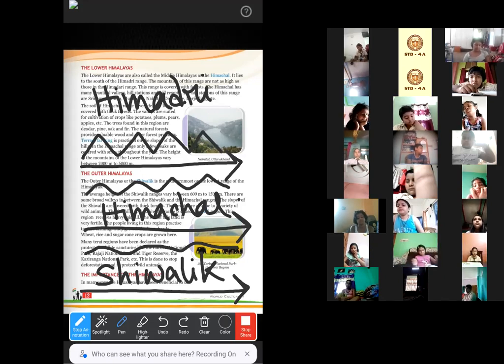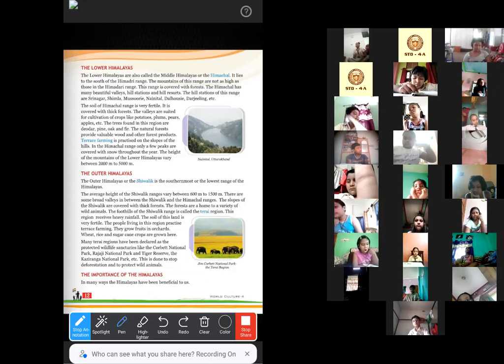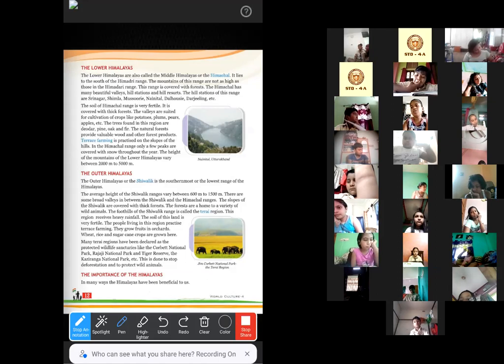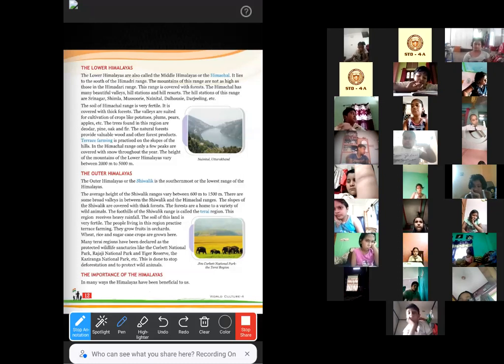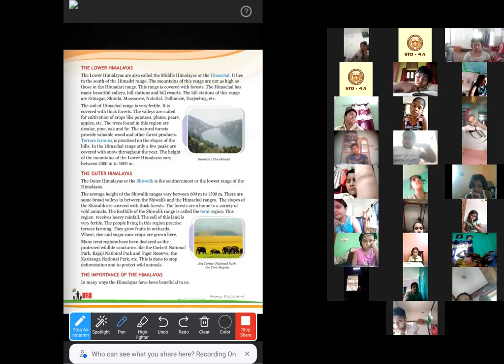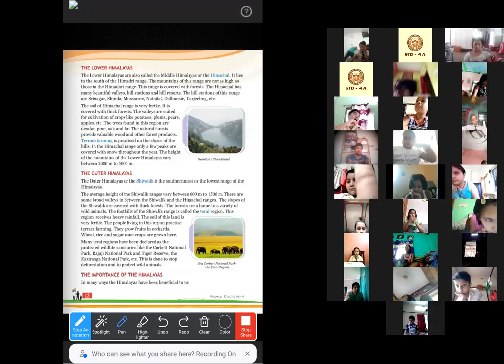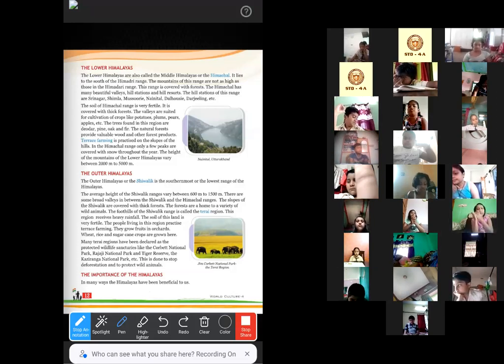Here in the Shivalik range, we can see some valleys. The slopes of the Shivalik are covered with thick forests. We couldn't see any type of vegetation, meaning the growth of plants or habitat of animals, in the Himadri or Greater Himalayas. But in the Himachal, we have seen dense forests. And just like Himachal, in the Shivalik range also, we can see dense forests. And the soil is also very fertile.